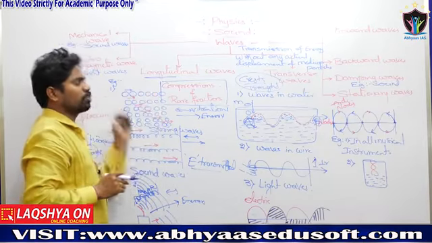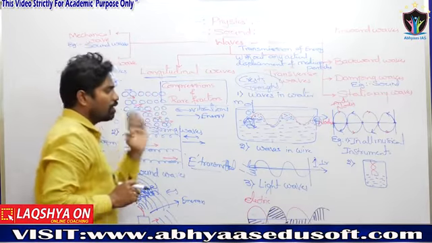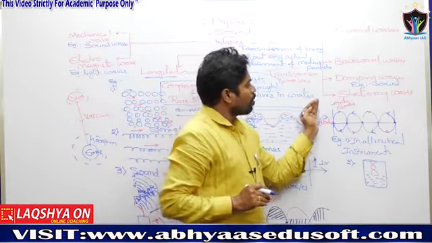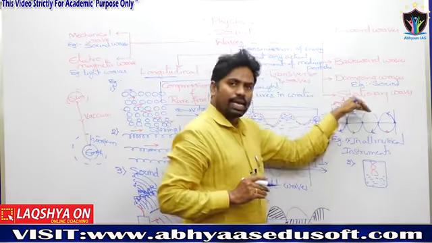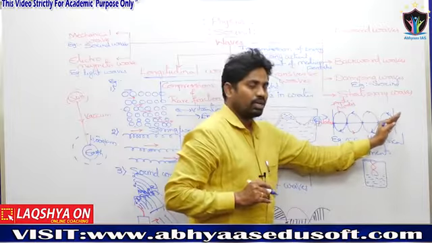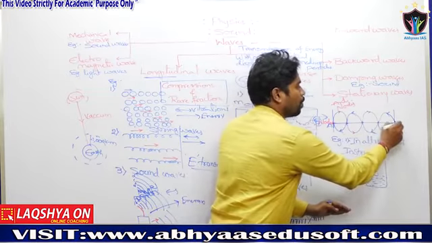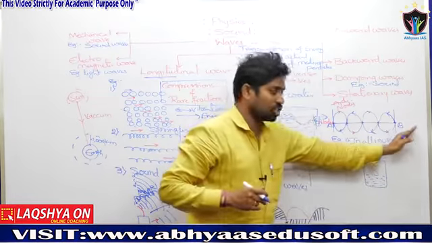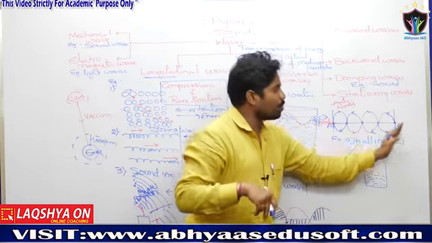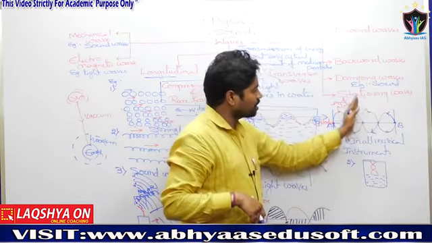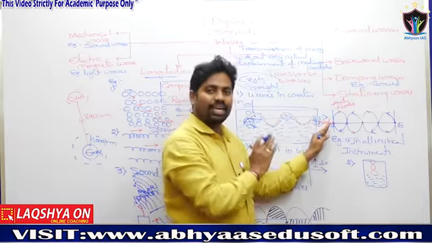What about here? The forward wave carrying energy reaches point B. That is the transmission of energy. Once again, the backward wave brings that energy back to point A.